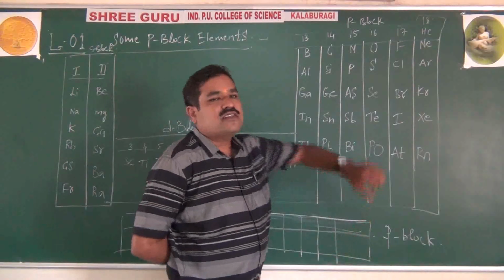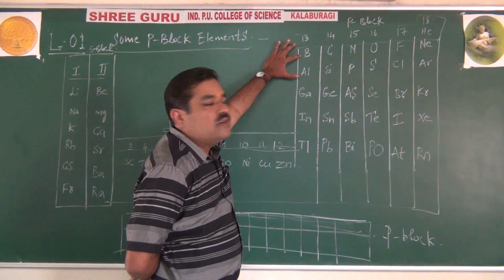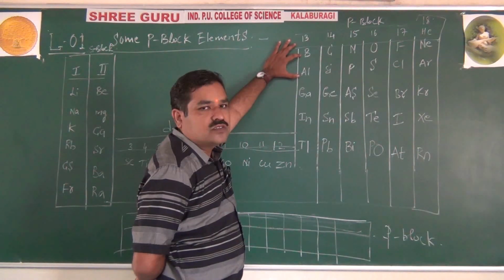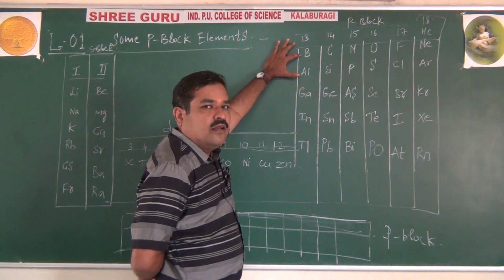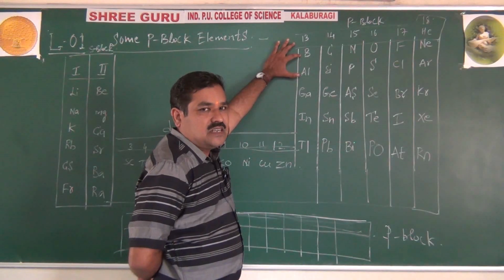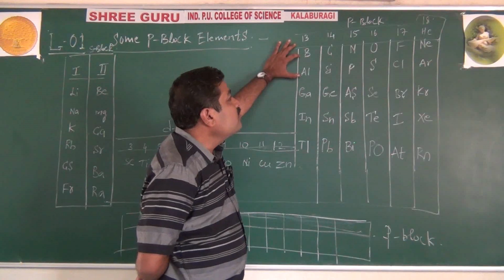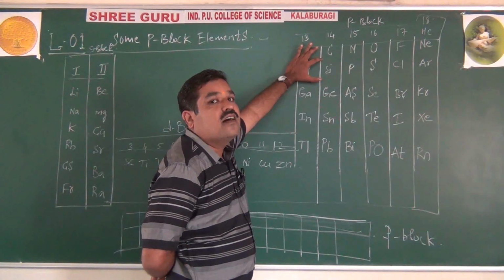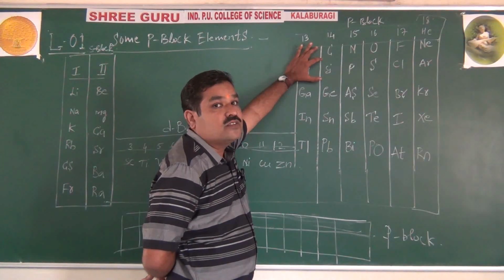So group 13 you already studied last year. Group 13 and group 14 are called the boron family and carbon family. Last year you studied boron compounds: diborane B2H6, then H3BO3 boric acid, right? And also borax, that is Na2B4O7·10H2O. Then carbon, the 14 group family, tetravalency of carbon, and silicon, germanium, tin, lead, their compounds also studied,